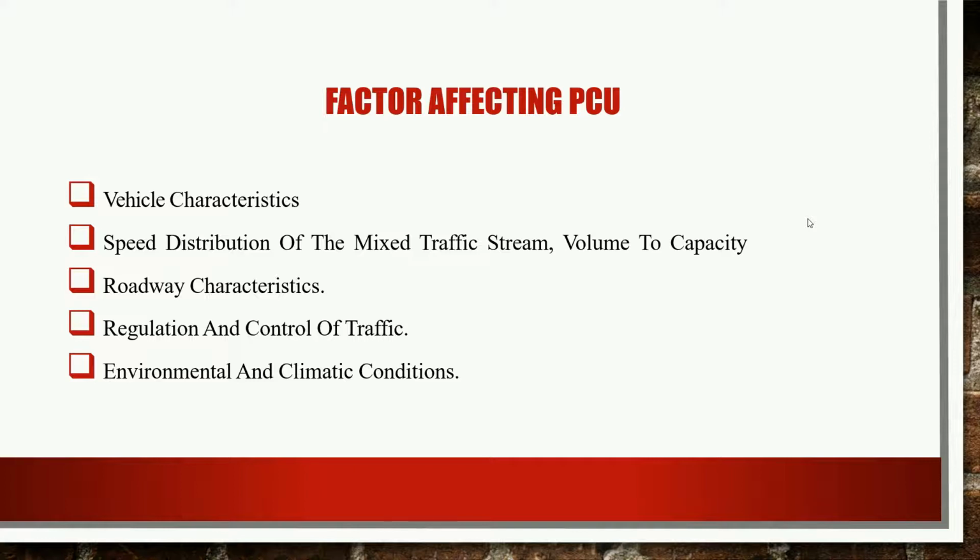So the road characteristics are very important among the factors affecting the PCU. The next point is that regulation and control of traffic also affects the PCU. Then environmental, climatic and atmospheric conditions are also taken into consideration when we are calculating or designing the passenger car unit.